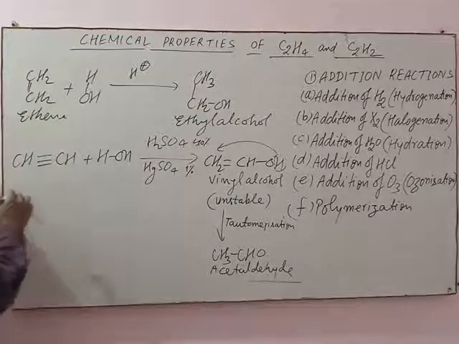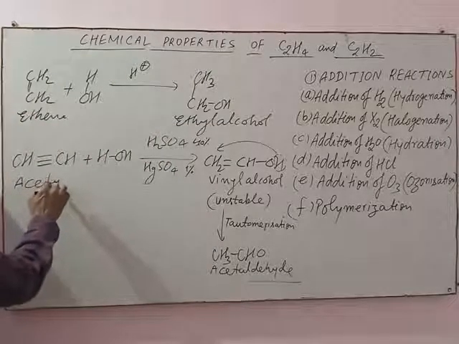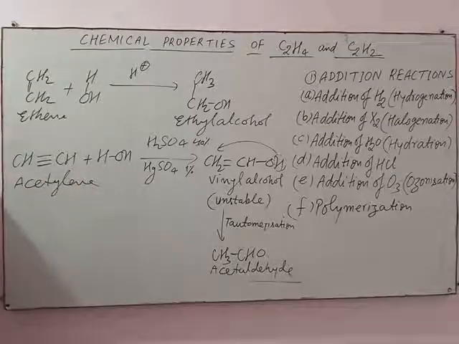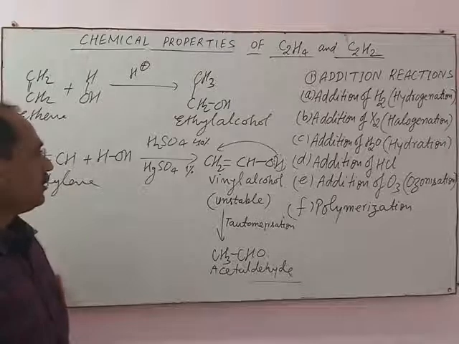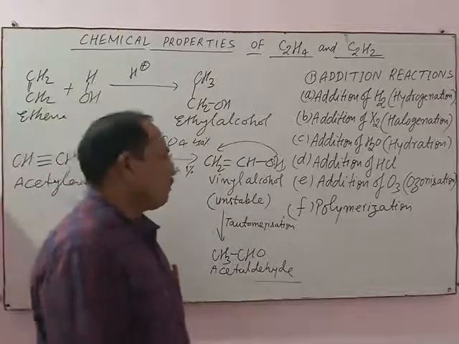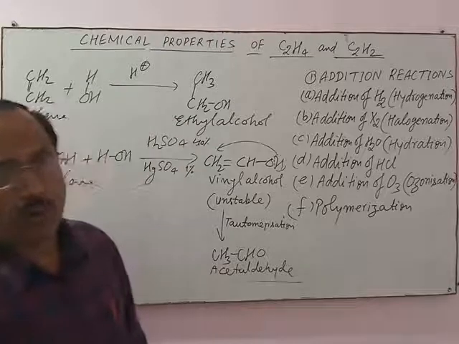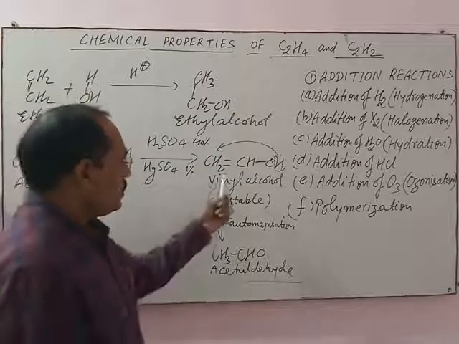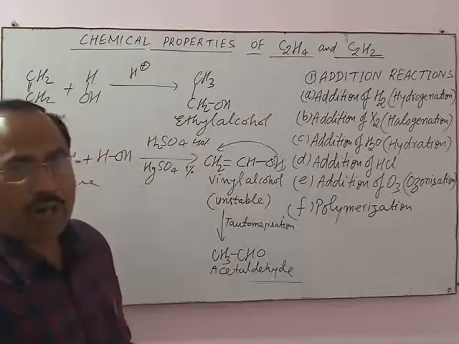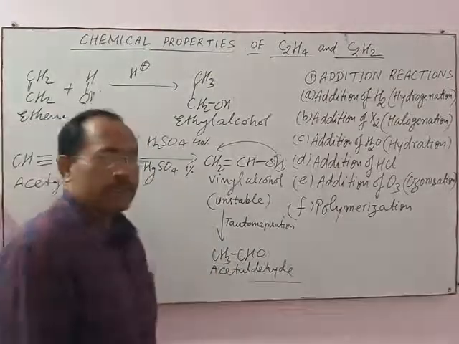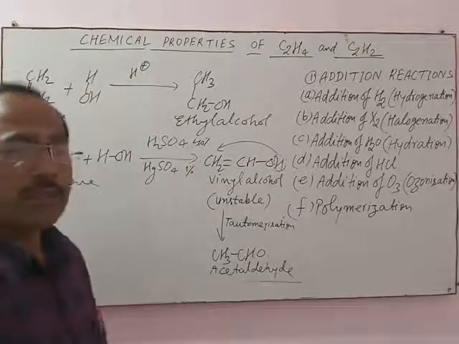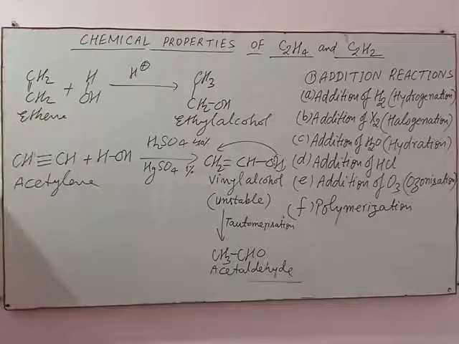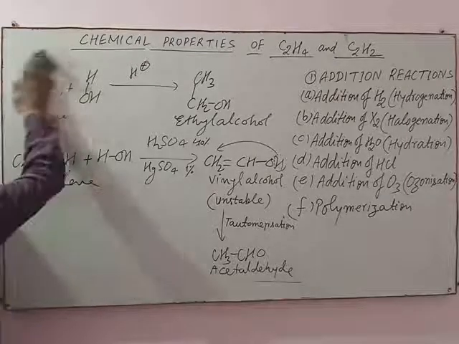It means when acetylene undergoes hydration in presence of 40% sulfuric acid and 1% mercuric sulfate, first of all an unstable compound vinyl alcohol is obtained, which isomerizes or tautomerizes to give acetaldehyde. This is a very important reaction and used in the conversion of ethyne to acetaldehyde.